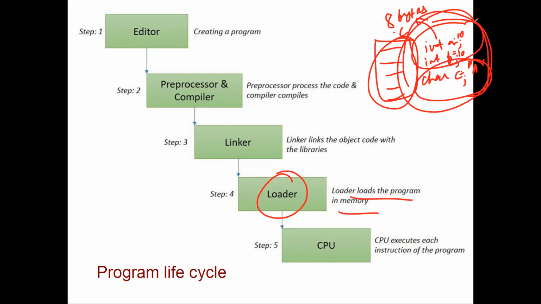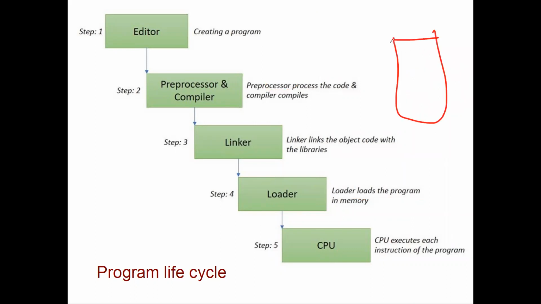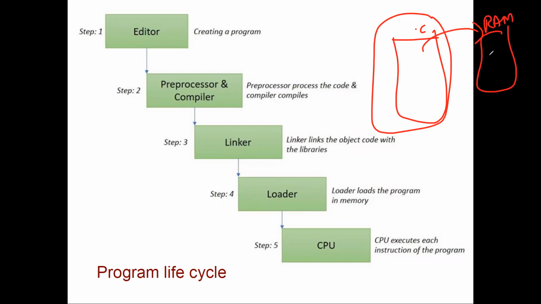So this 9-byte area will be given to my program within the RAM, and this 9 bytes area will be given through the loader. So the loader helps us to save all the values in the memory. In fact, the full program is also saved on the memory only. When you save it, it is saved in the hard disk. But when you run it, when you execute it for a short while, the full program comes within this RAM only, and within that all of the stuff is done. So that kind of work is done by the loader.